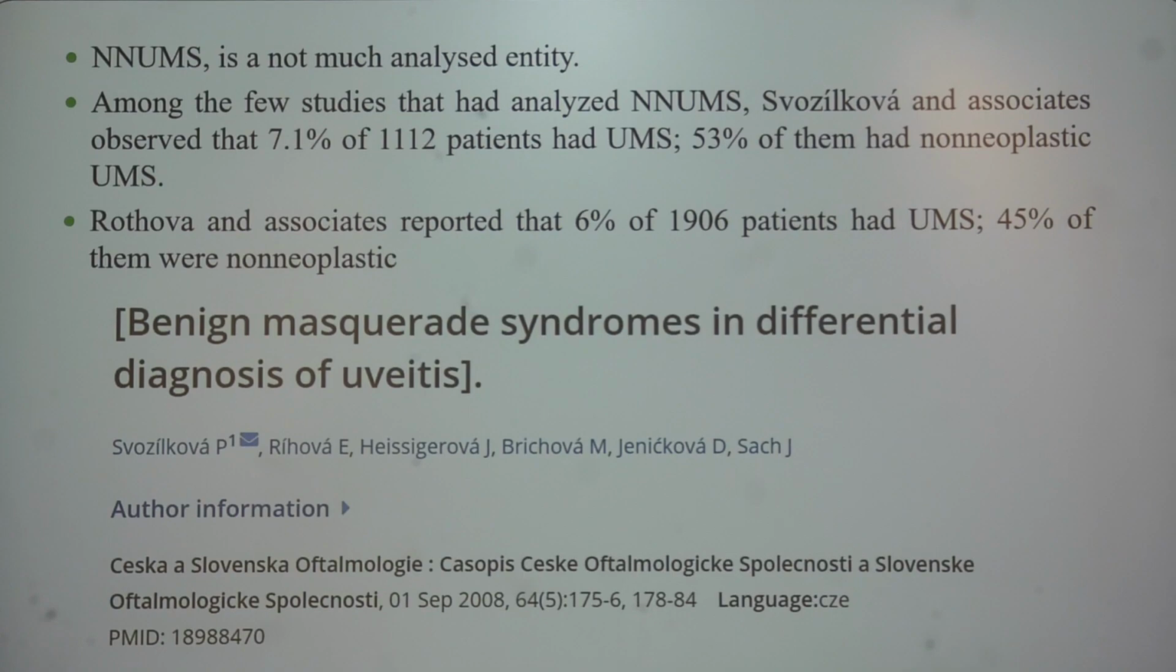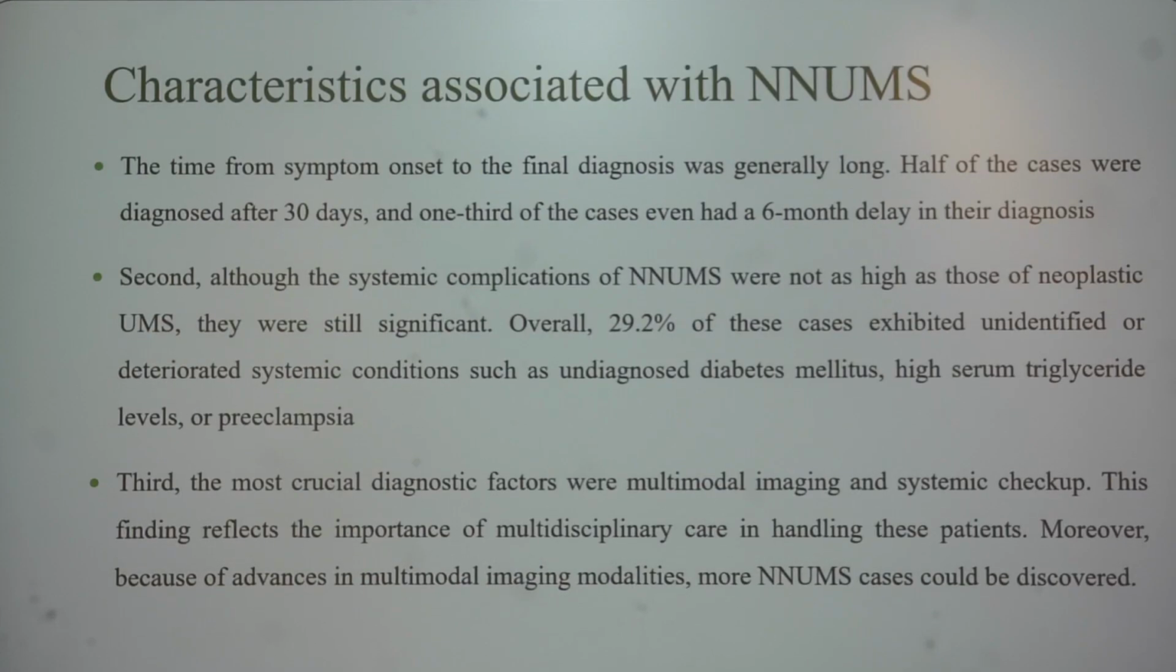So non-neoplastic uveal masquerade syndromes are not a much analyzed entity, although those who have analyzed have found that amongst the uveal masquerade syndromes, in one paper 53% and in another 45% are non-neoplastic in nature. We just need to pay more attention. A few characteristics associated with the non-neoplastic variety are a delay in time from symptom onset to final diagnosis of around 30 days. Even some patients have a 6-month delay, as we saw in 2 cases of ours.